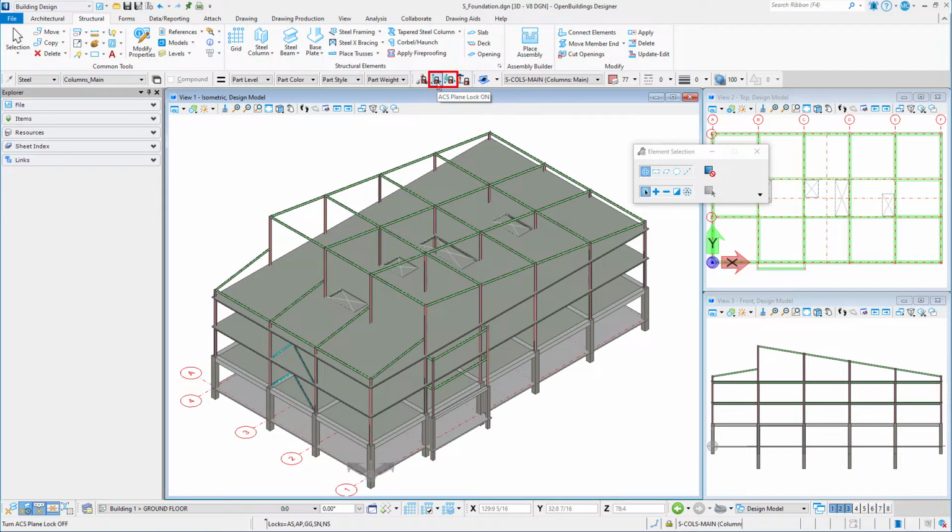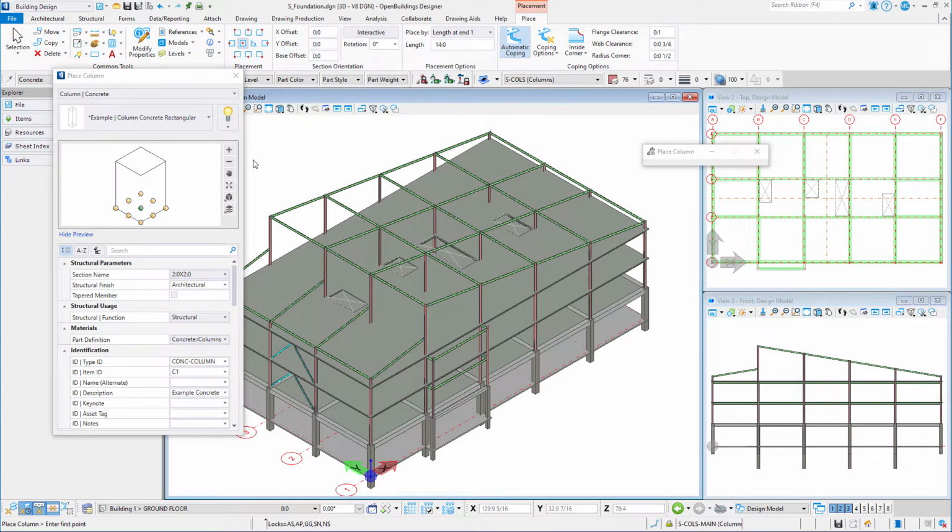Start by turning off the ACS plane and the ACS plane snap locks. Select the concrete column tool from the structural elements group. The property panel opens showing the catalog properties for place column, and the ribbon now displays the placement tab with options for the placement of the columns.